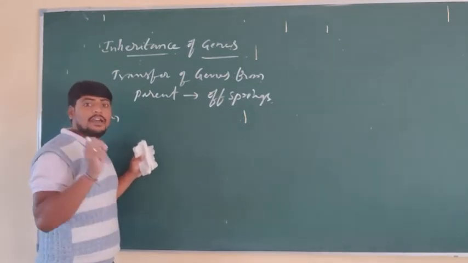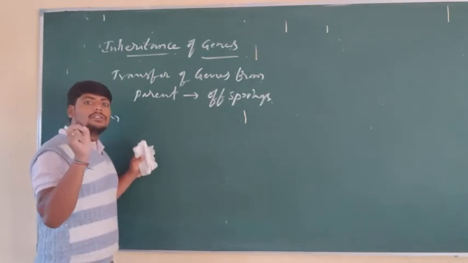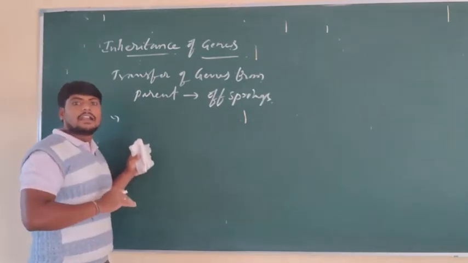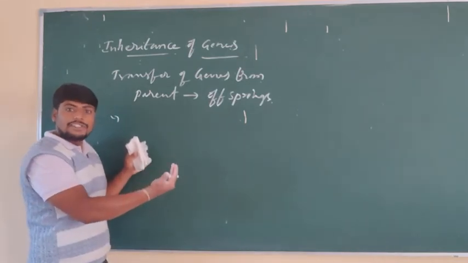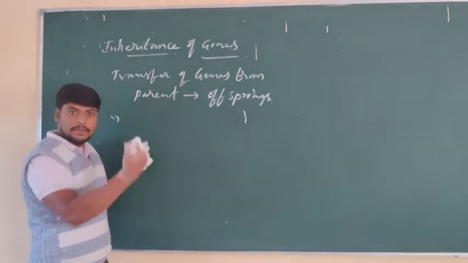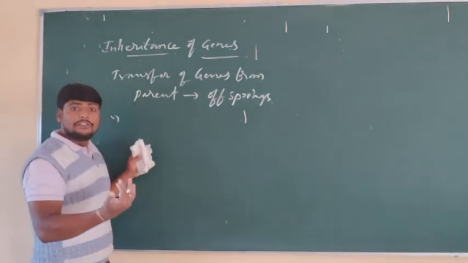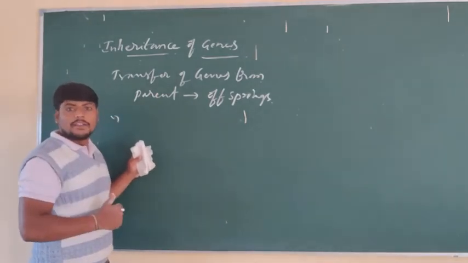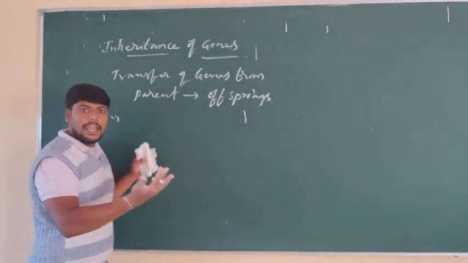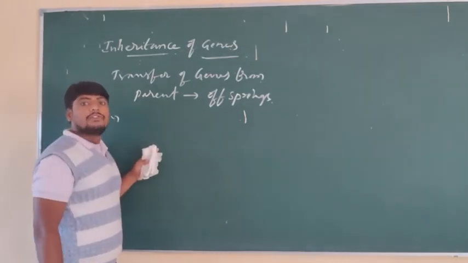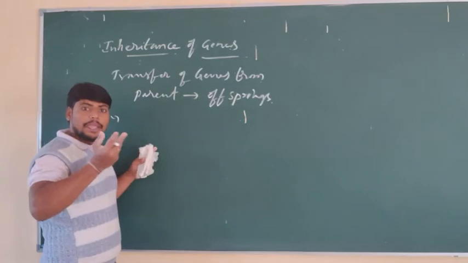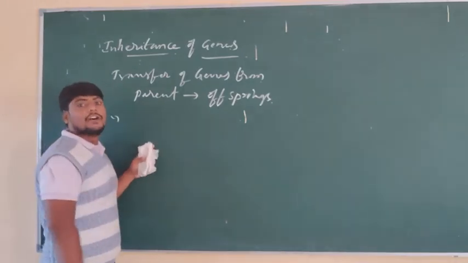These genes are usually found in sets. They are not found singly. Why? Because we get half the set of genes from the father and the remaining half from the mother, that is, from the maternal as well as the paternal side.